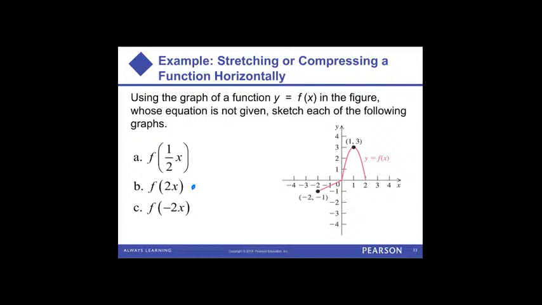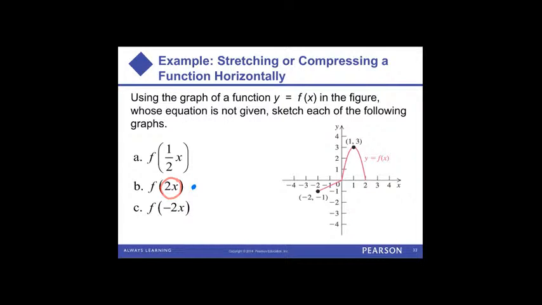If we multiply the inside by 2, is that going to cause a horizontal stretch or horizontal shrink? Right. See, so again, our intuition, because the 2 is large, we think it's going to stretch. Actually, it does the reverse. Remember, inside manipulations are the reverse of our intuition. So multiplying by a number larger than 1 on the inside is going to cause a horizontal shrink by a factor of a half. Basically, all the x's are going to get cut in half.